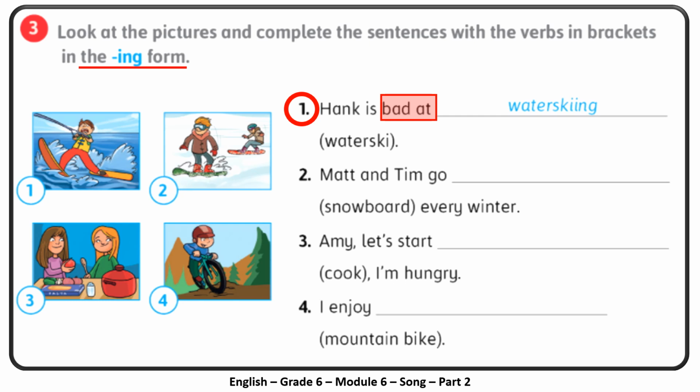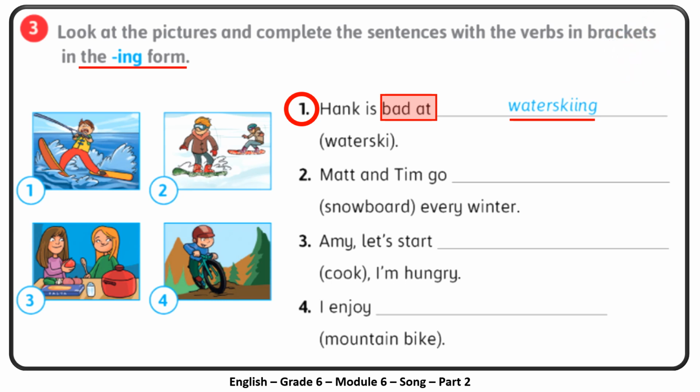So we have bad at. So bad at should be followed with the verb ing, which is water skiing. So we used water ski plus ing because of bad at. Now it's time to pause the video in order to finish the remaining items.